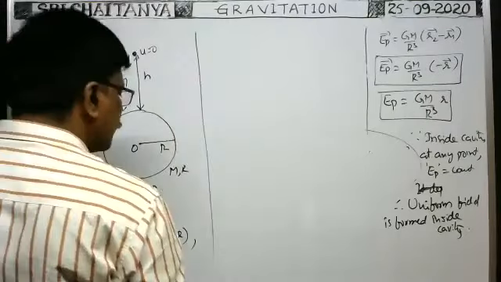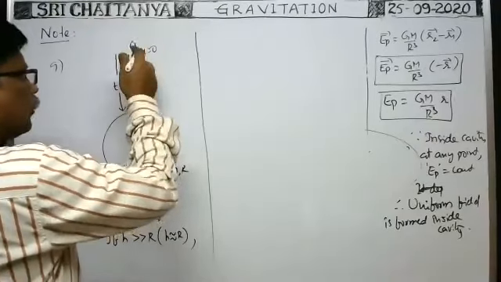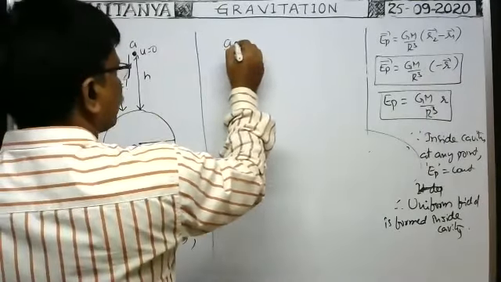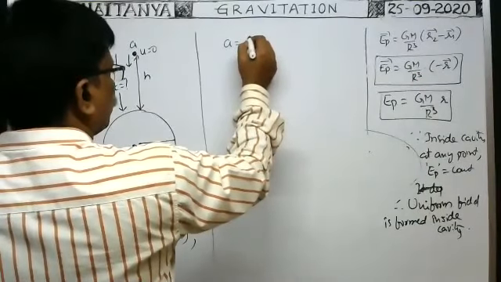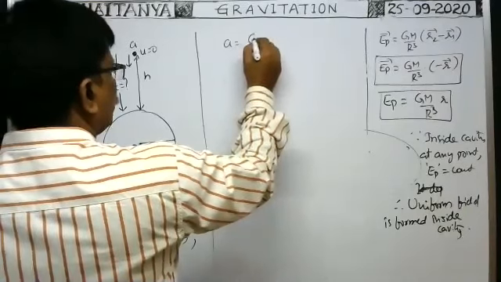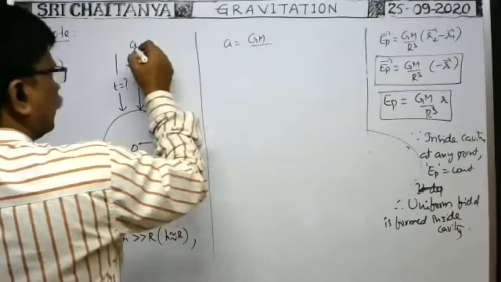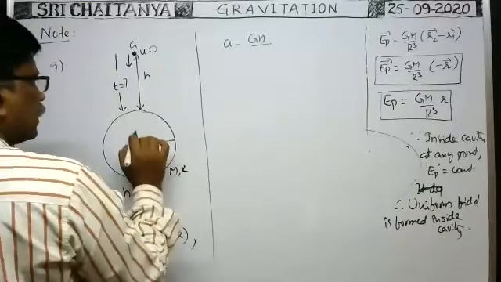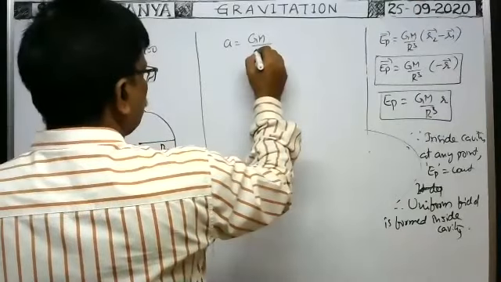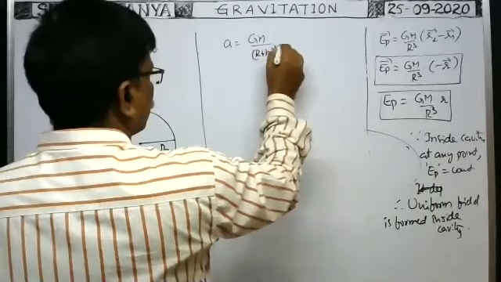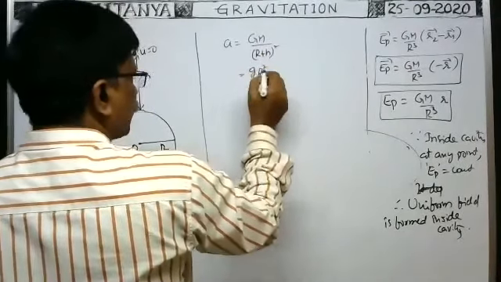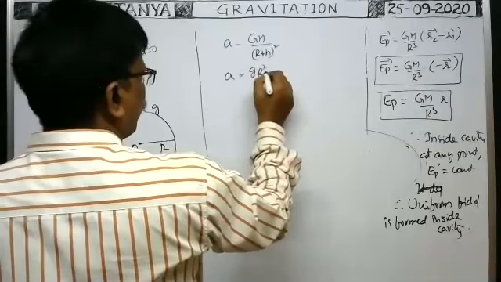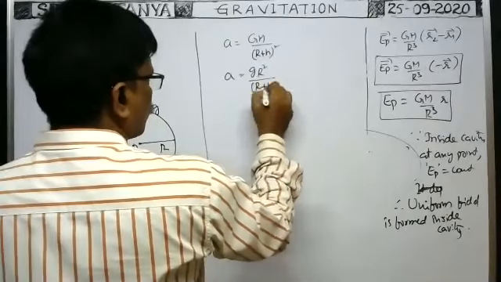Okay, in that case, at this point the acceleration of the particle is say a. Then acceleration is equal to, what is the formula? Acceleration at this point is equal to GM by the distance of the body from the center squared, that means (R plus h) whole squared. Here GM we can write as g R squared, where small g is the acceleration due to gravity on the surface. So g R squared by (R plus h) whole squared.